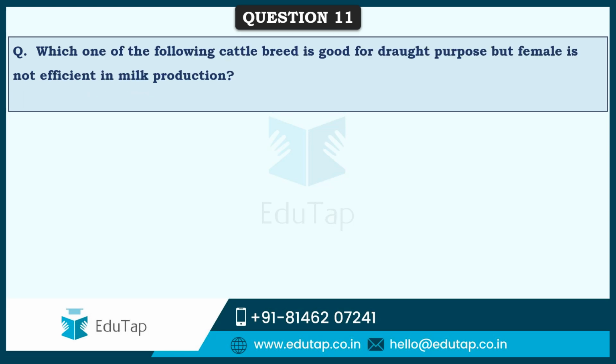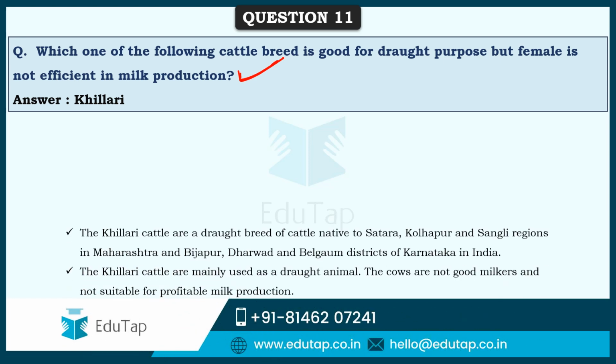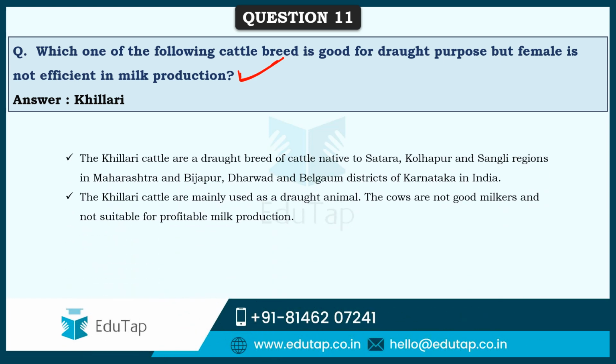So friends, here it says, which one of the following cattle breeds is good for draught purpose but the female is not efficient in milk production? Of all the options given here, the right option is Kankrej, no, Killari, a breed of cattle that is good for draught purpose, and this cattle is native to Satara, Kolhapur and Sangli regions in Maharashtra and Bijapur, Dharwad and Belgaum districts of Karnataka in India.